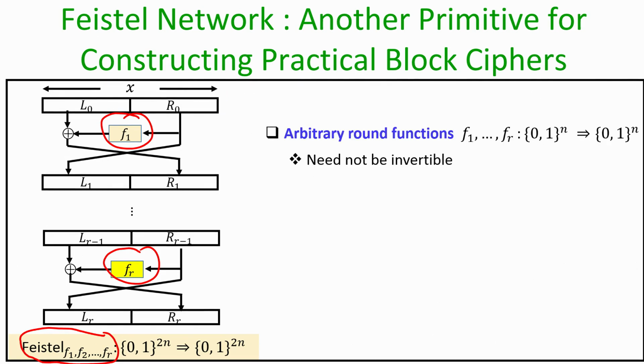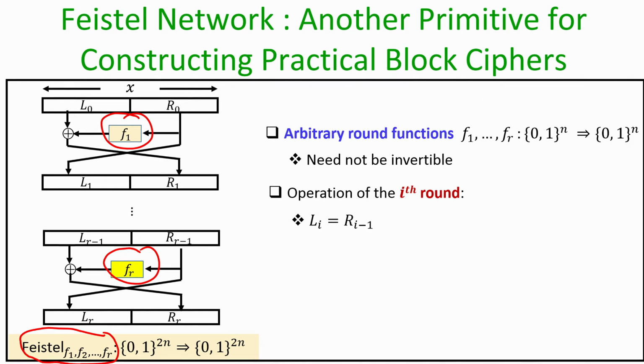The interesting property of the Feistel network is that, unlike SPN, where we need the S boxes to be invertible to ensure that the overall keyed permutation is invertible, in Feistel networks the round functions used in the individual iterations need not be invertible. It could be any function, even if it is not invertible. There is a special way by which we can uniquely invert back the effect of the Feistel network.